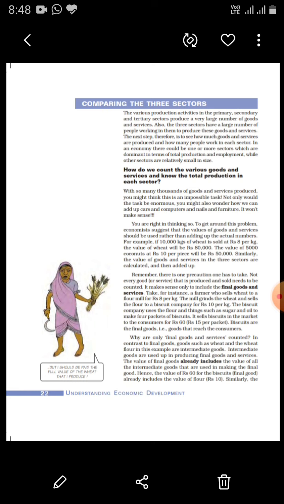Now, how do we count the various goods and services and know the total production in each sector? We all know that these three sectors are engaged in different activities. Now, how much goods are produced, how much services are done in each sector? How do we know? How do we count? And how to know the final value of these goods and services? With so many thousands of goods and services produced, we might think that this is an impossible task.